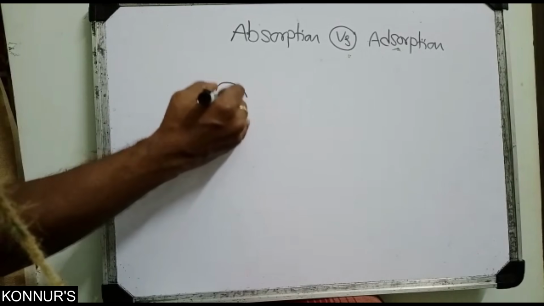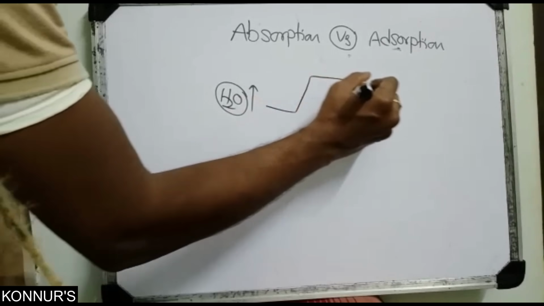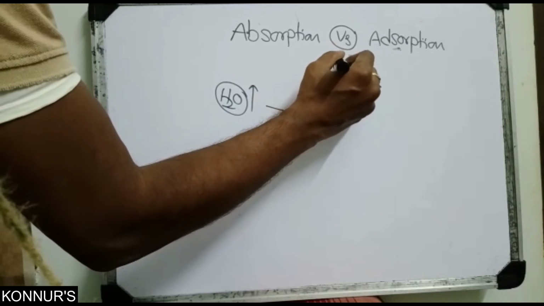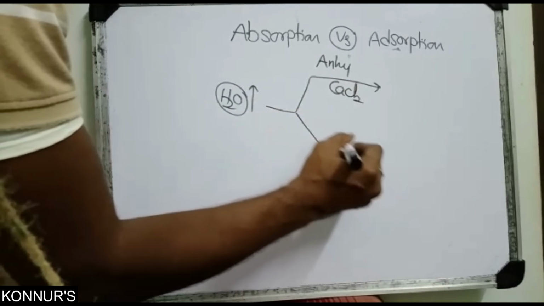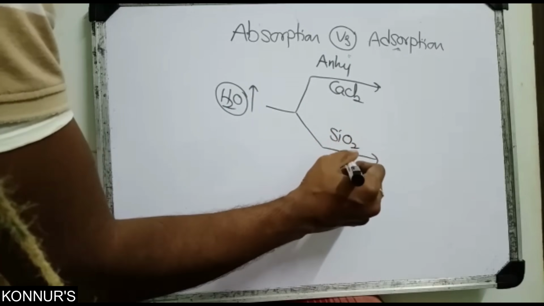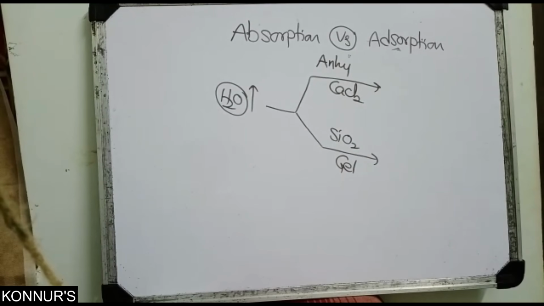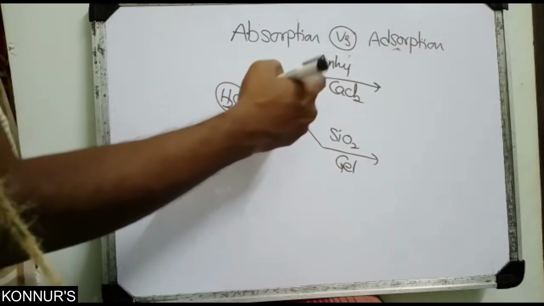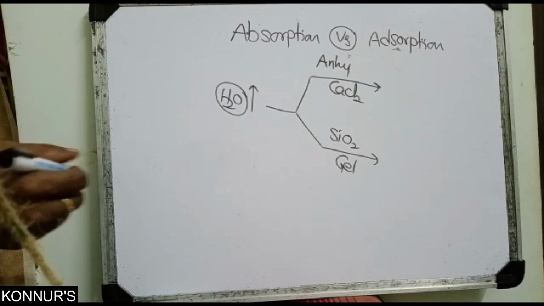So water vapor is taken up by anhydrous calcium chloride and silica gel. These are the two famous materials to absorb water. The calcium chloride is absorbing.